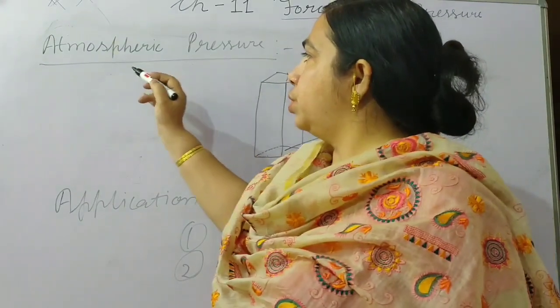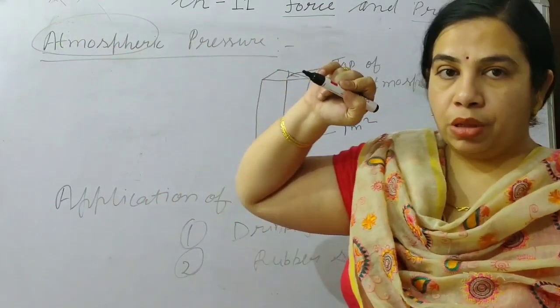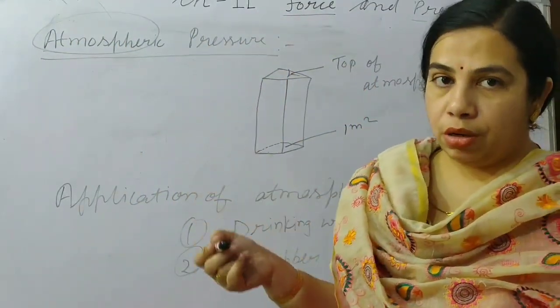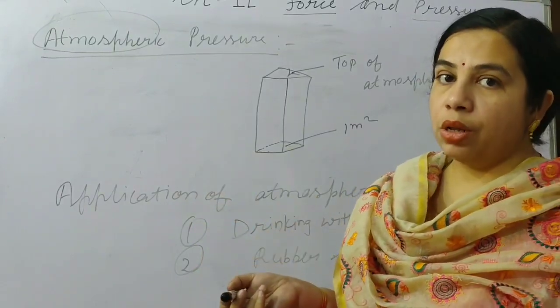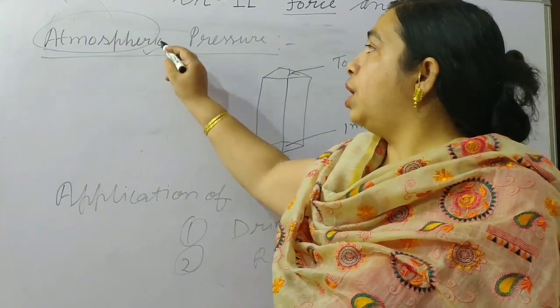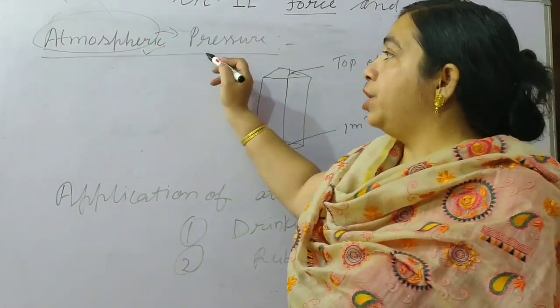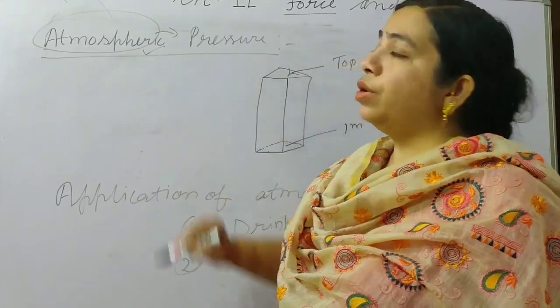Atmospheric pressure. The Earth has an atmosphere, meaning a layer of air, a blanket of air that surrounds the Earth's surface. That is known as the atmosphere. That atmosphere, or we can say air, exerts pressure, and that is known as atmospheric pressure.